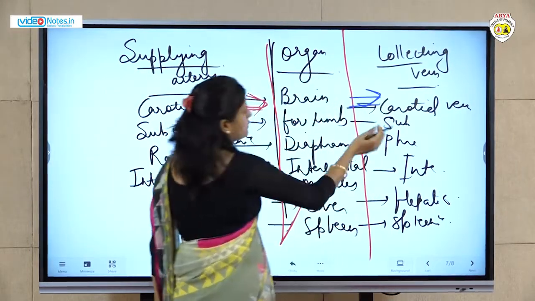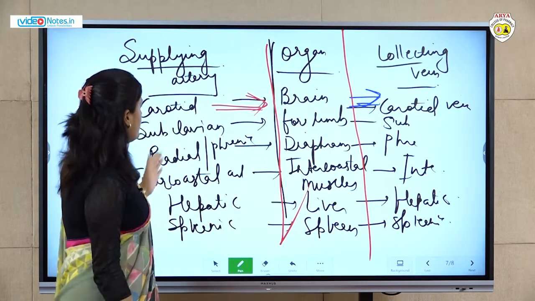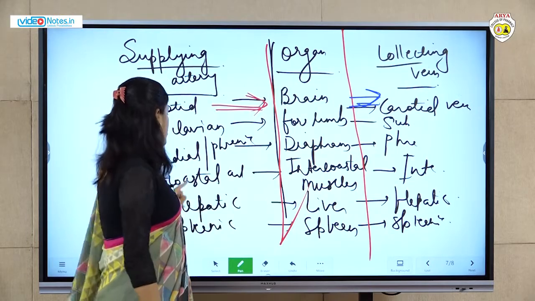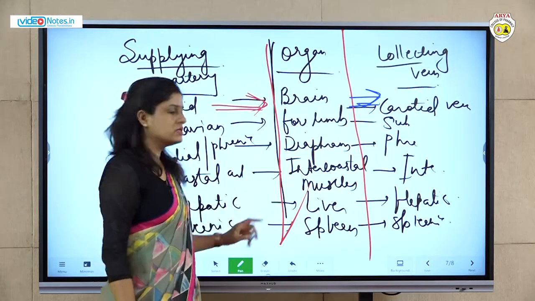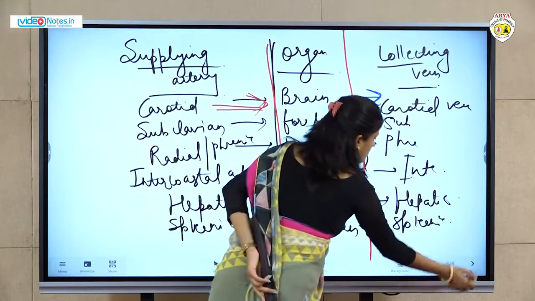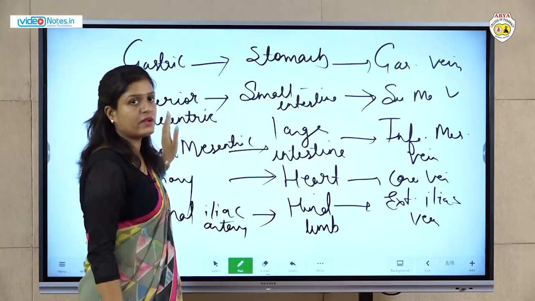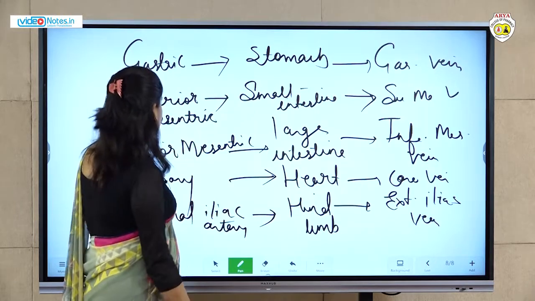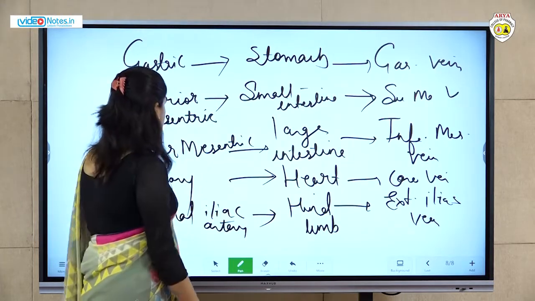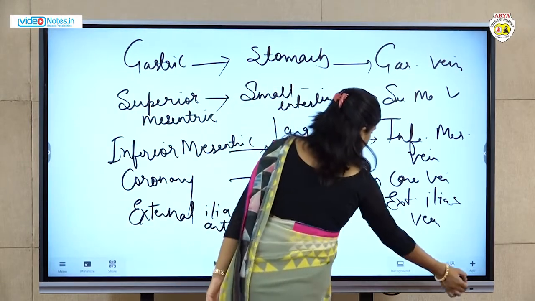These veins collect the blood from here. So names are given here: carotid for brain, subclavian for forelimb, phrenic for diaphragm, intercostal for intercostal muscles, hepatic for liver, splenic for spleen, gastric for stomach, superior mesenteric for small intestine, inferior mesenteric for large intestine, coronary for heart, and external iliac artery for hind limb. Okay, so these are some basic arteries and veins.